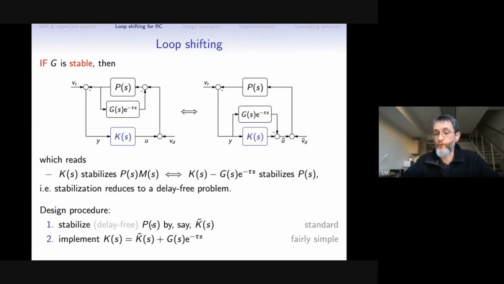Design some K tilde for P, and then implement our controller as K tilde plus G delayed, which is really simple.